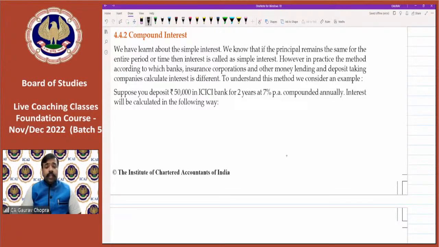So today the session is completely based on the topic compound interest. In the first session we completed simple interest and this session is completely based on compound interest.